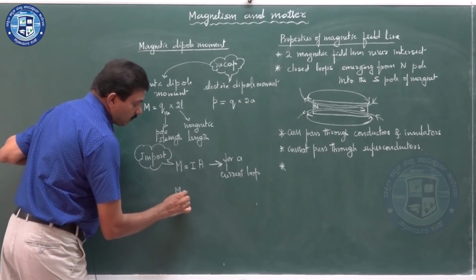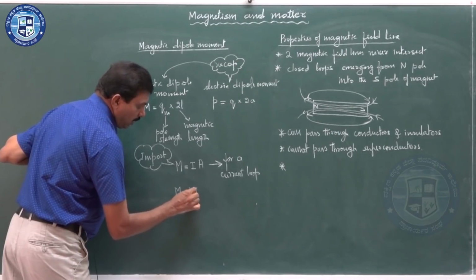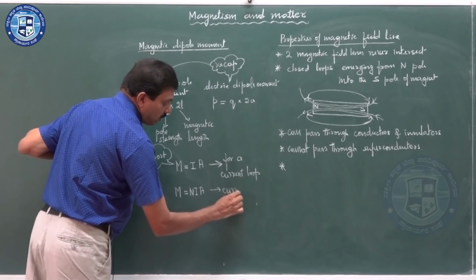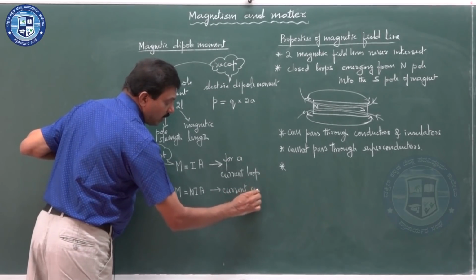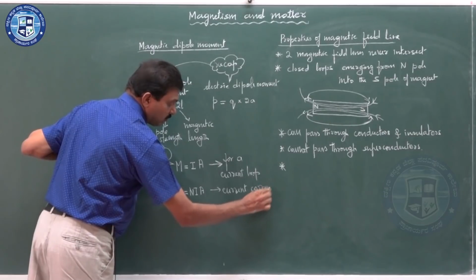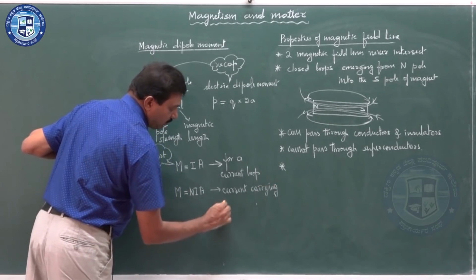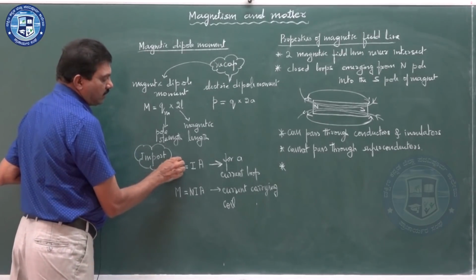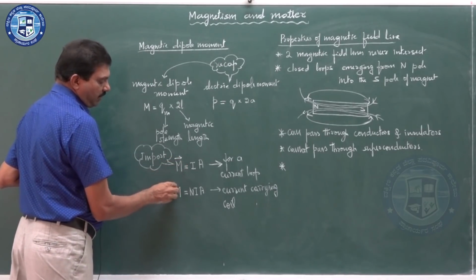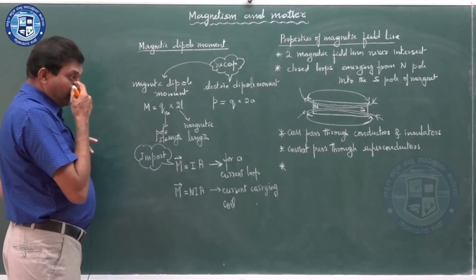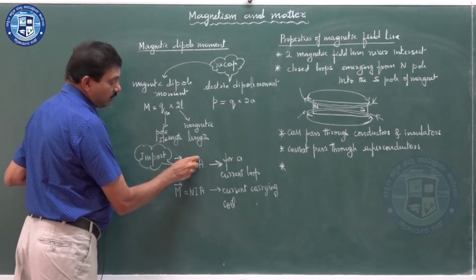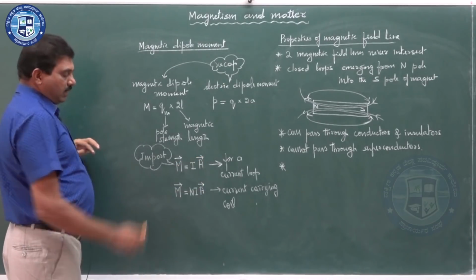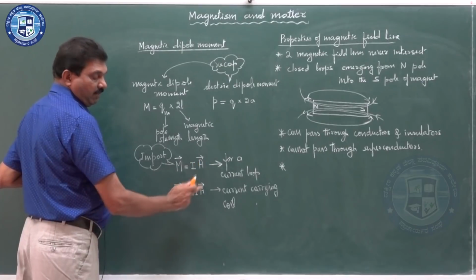Magnetic moment is equal to N into I into A for a current carrying coil. Magnetic moment is a vector, so we can represent it as a vector, and the direction of this vector is in the direction of the area vector.